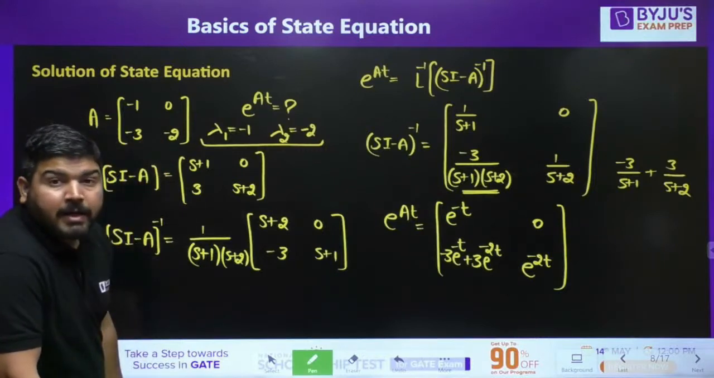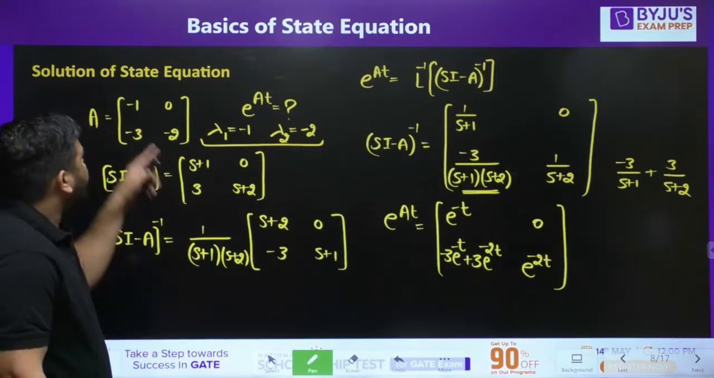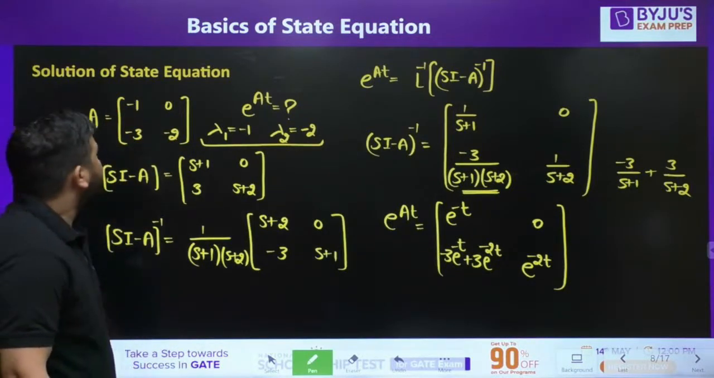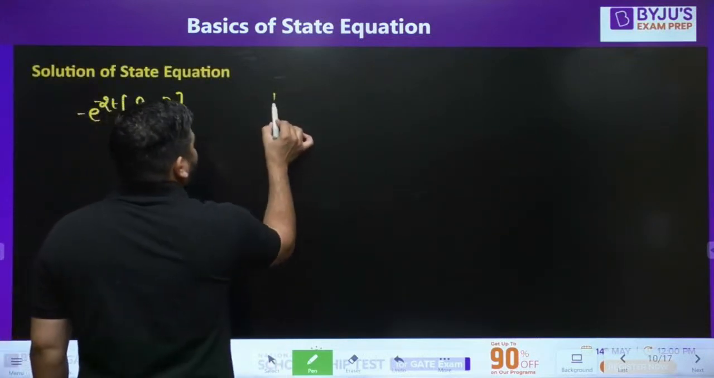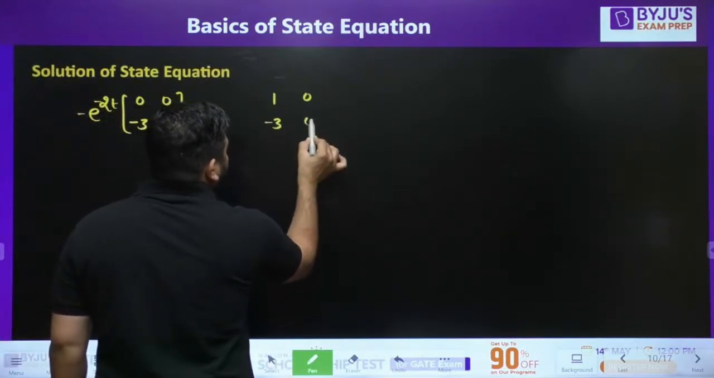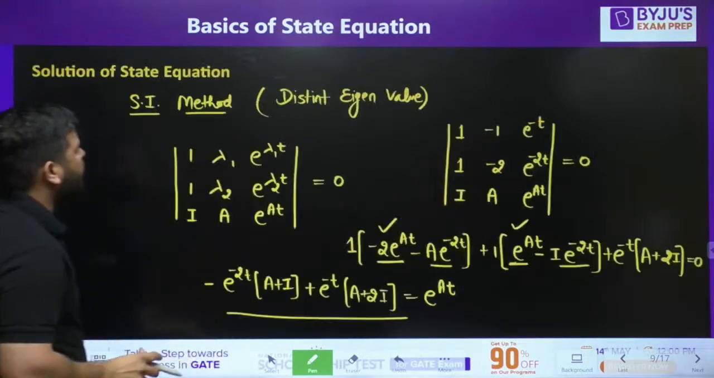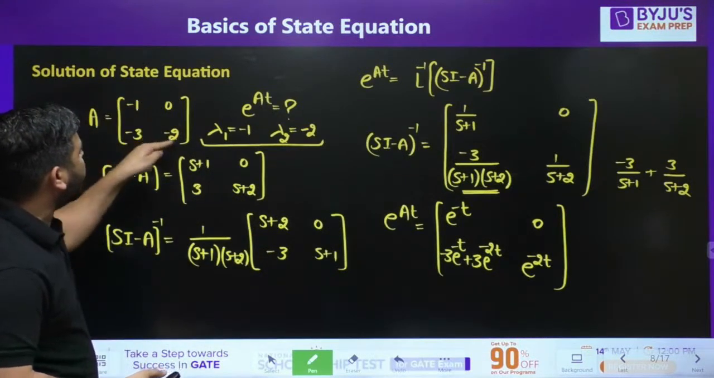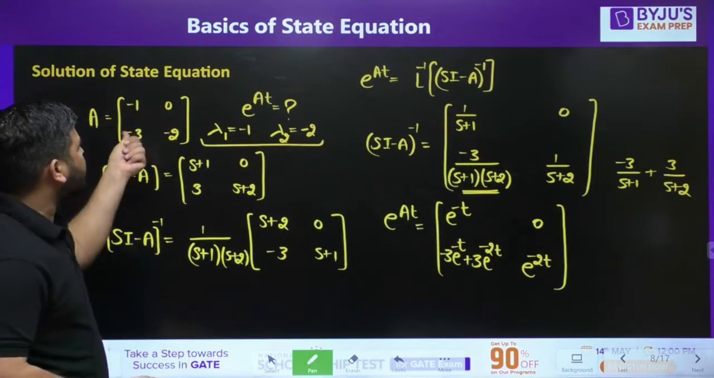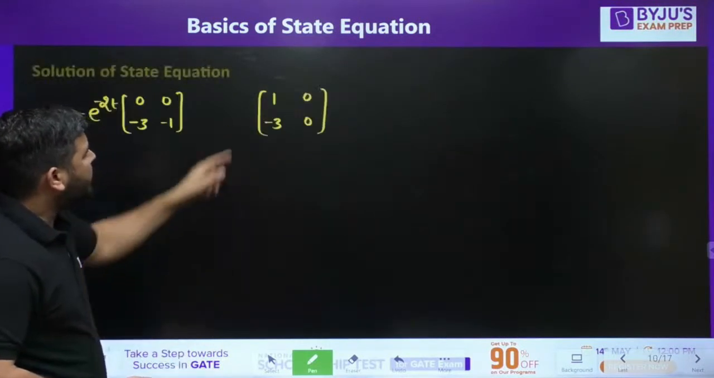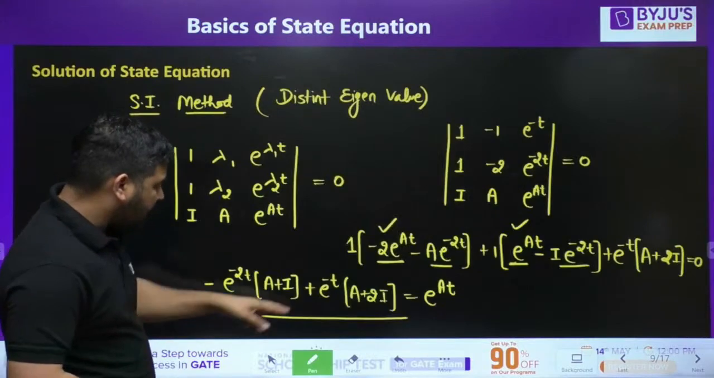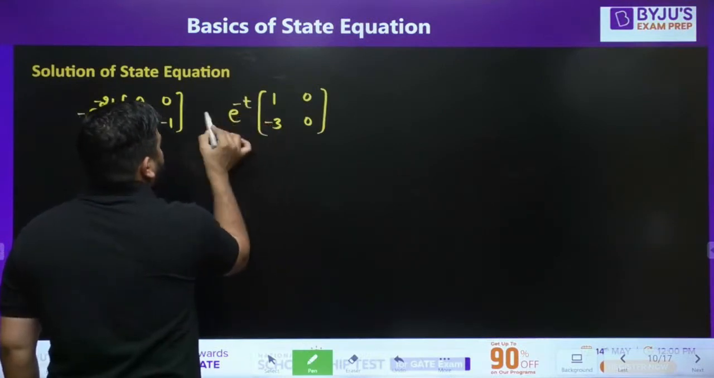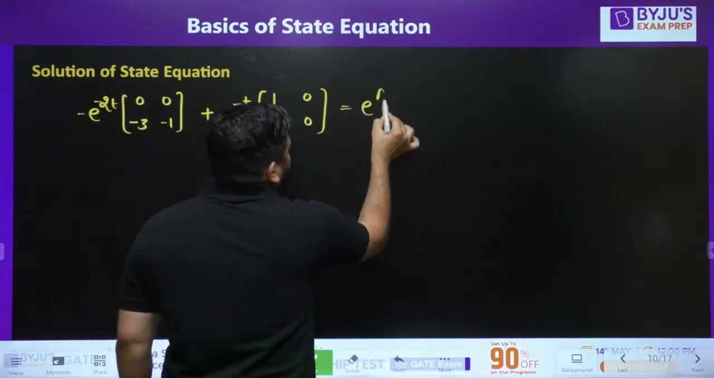Now A plus 2 identity. If I add 2 identity, then it will become 1 here, 0 minus 3 and 0. This is A plus 2 identity. You can see that this is my A matrix, and I have added 2 here and 2 here. So it will become plus 1 0 minus 3 0. And what I have done, A plus 2 identity into e to the power minus t I have to take, and then I have to add it to get e to the power at.